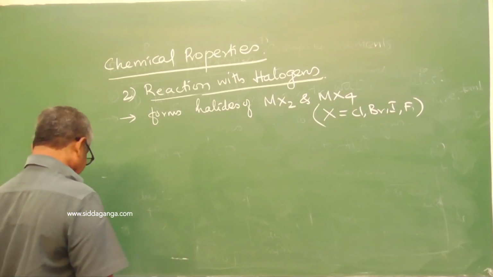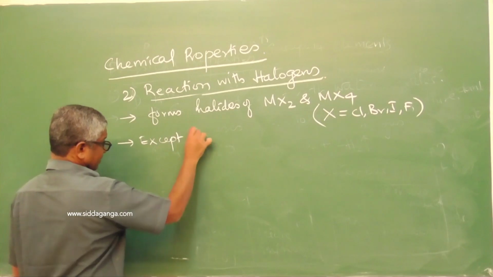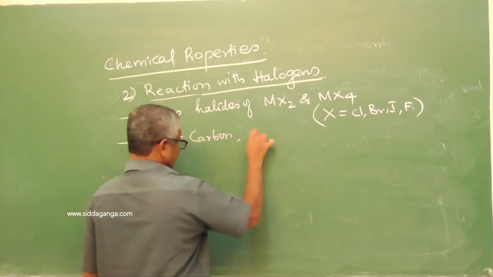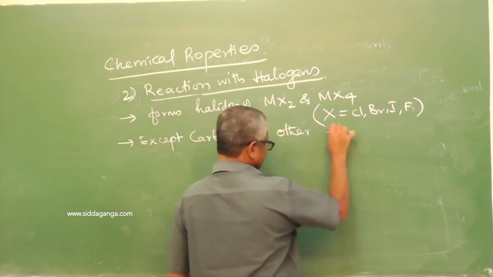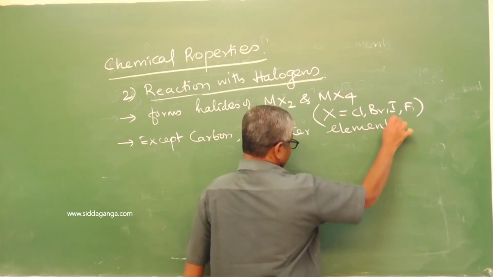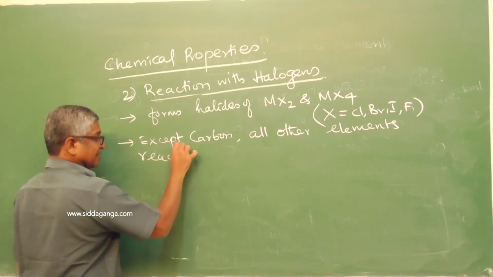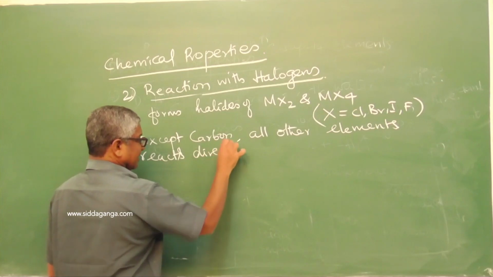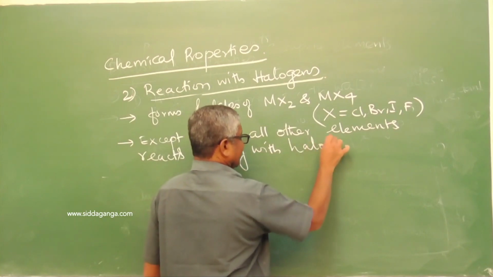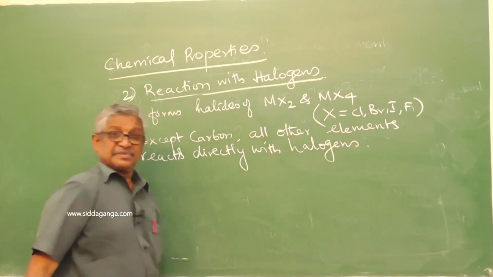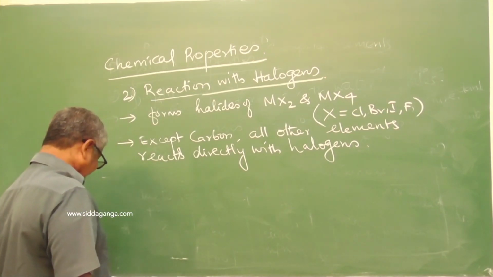Except carbon, all other elements react directly with the halogens. Only carbon does not react directly with the halogens.